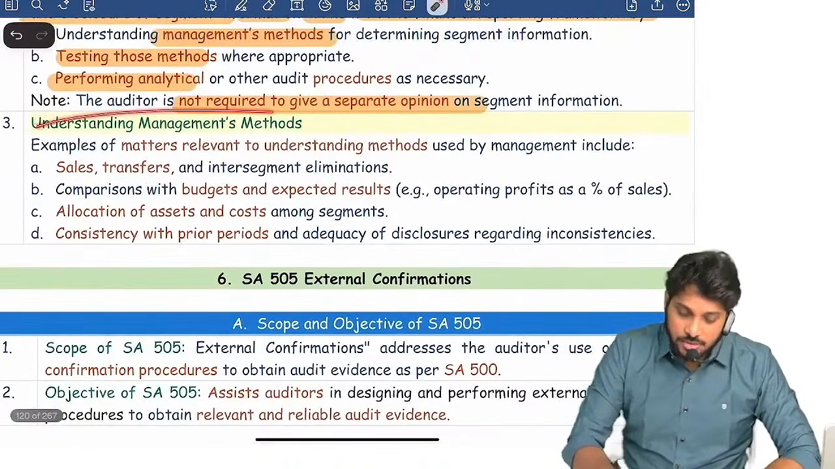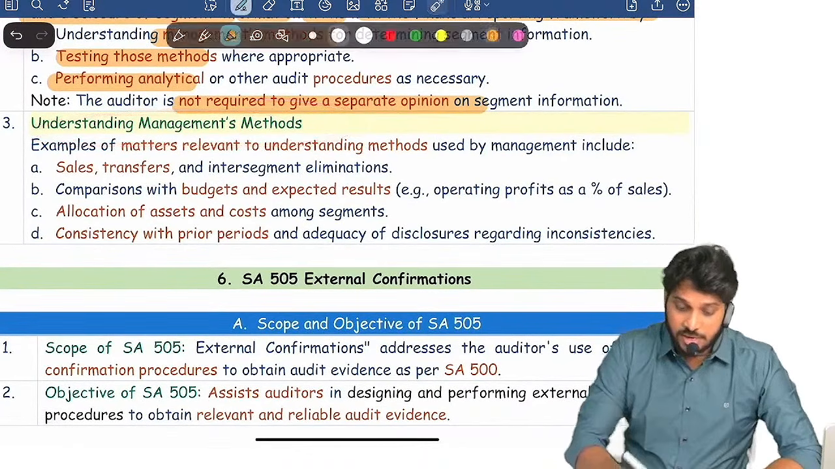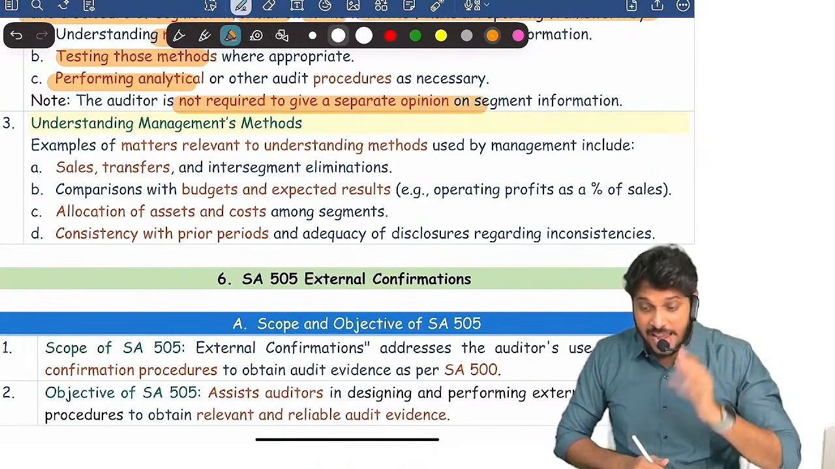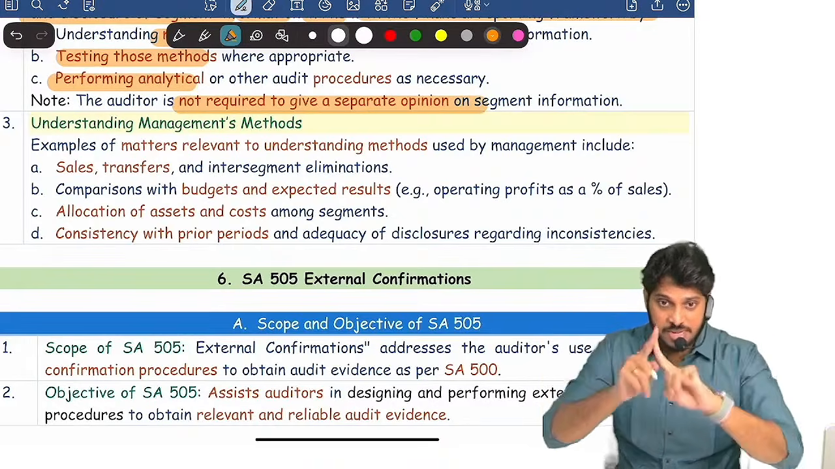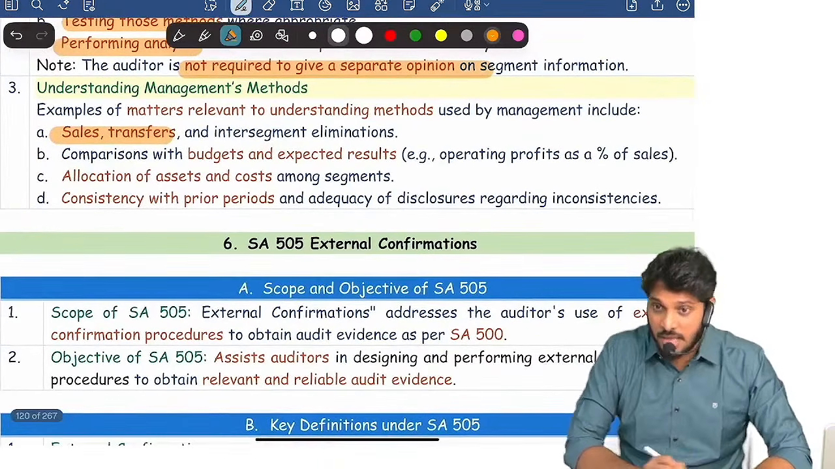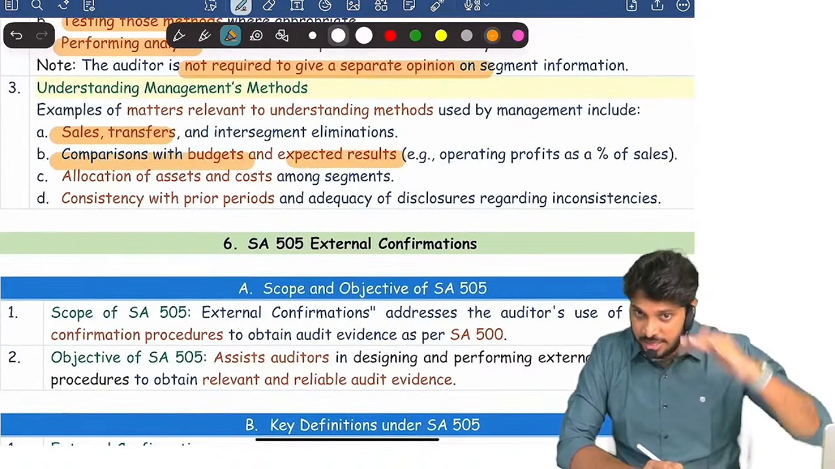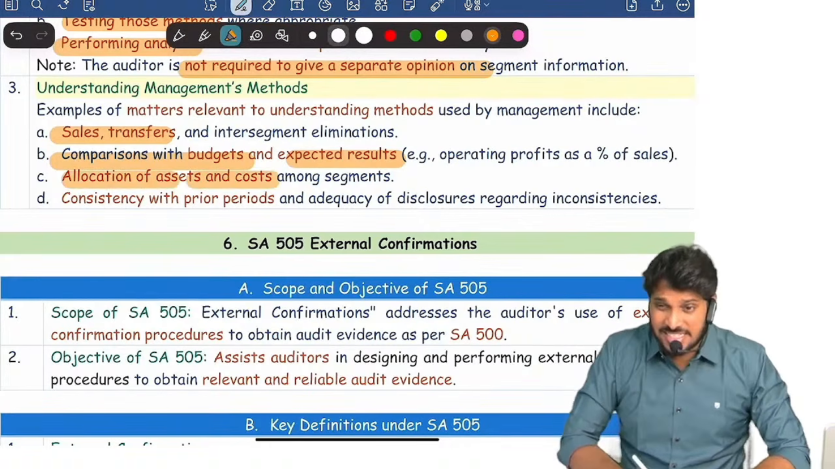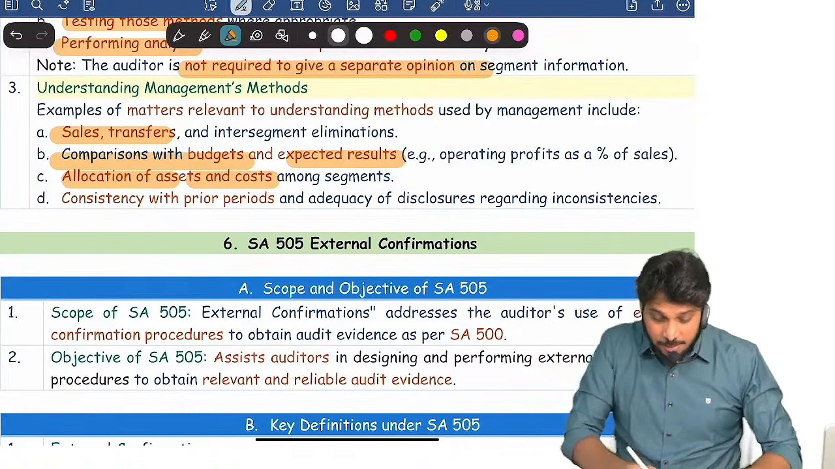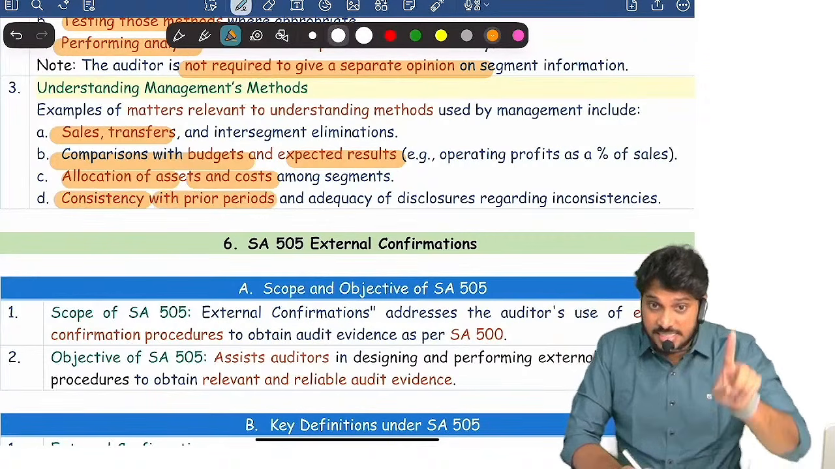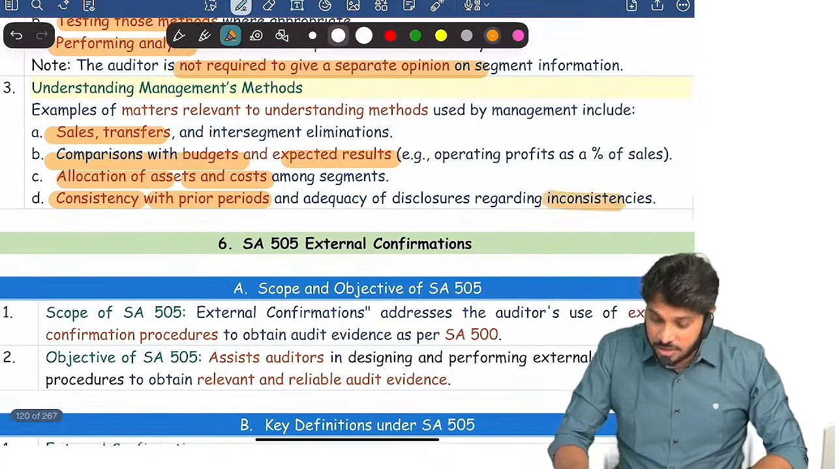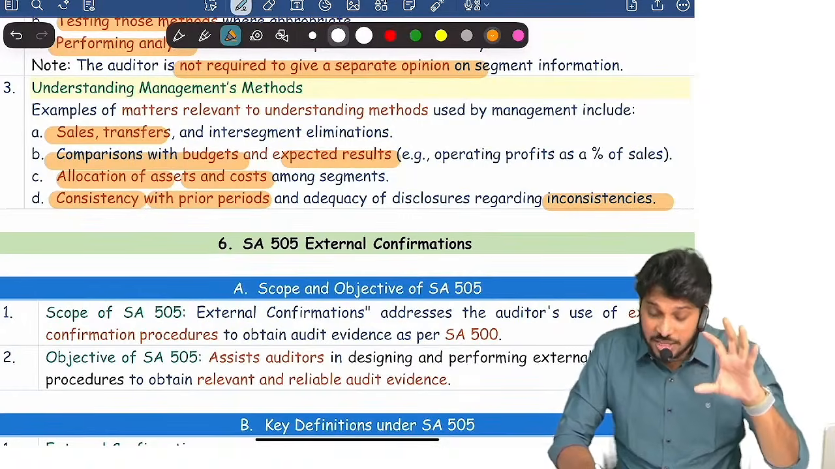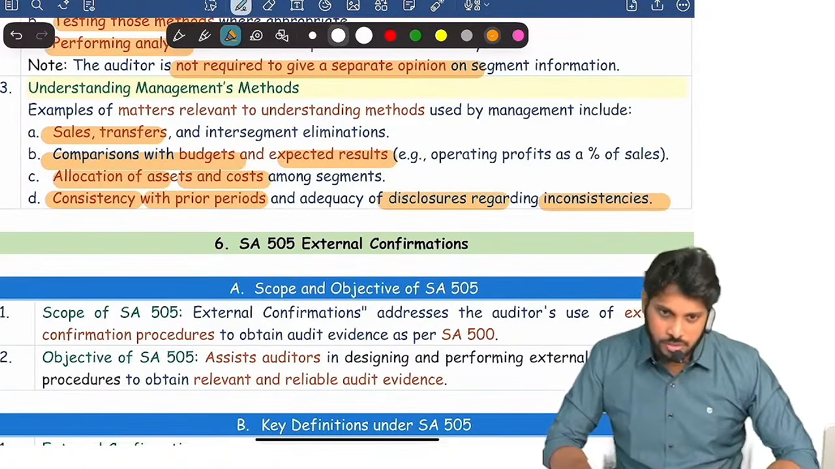Now, when you're understanding those methods, there are some matters you should take into account. Is segment information presented and disclosed correctly? Pay attention to whether there are any sales and transfers between segments. Compare with budgets and expected results: segment information as per budget, how much is there, and as per actual results, how much? How are assets and costs allocated between segments? Compare whether the allocation methods are consistent with the prior period, and if there is any inconsistency or change in asset allocation compared to last year, whether the changes were disclosed correctly or not. Are you clear? This is the audit procedure.